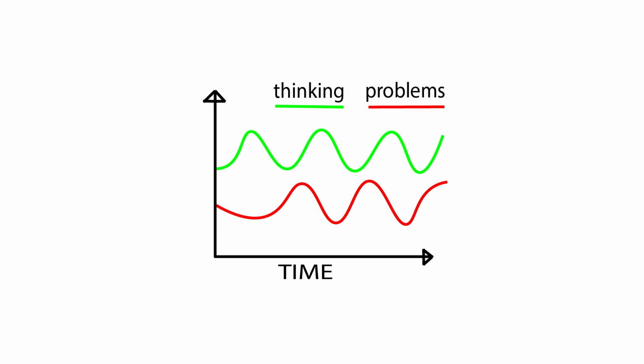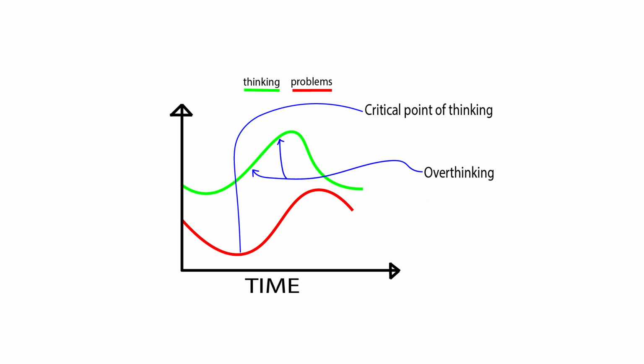As you start reducing the number of thoughts, the problems reach a peak and start decreasing too. When you realize that the problems in your life are decreasing, you gain the confidence to think back. The cycle continues. This is how your behavior towards anything works.